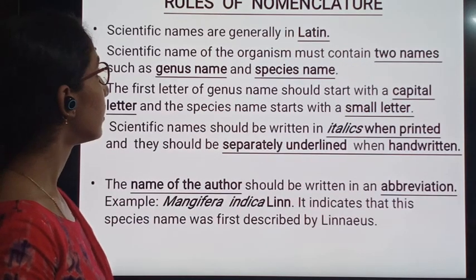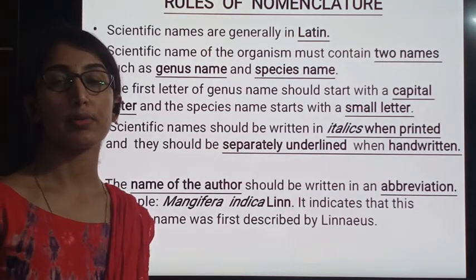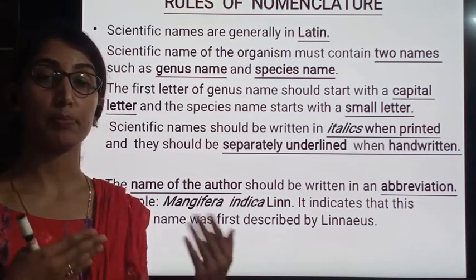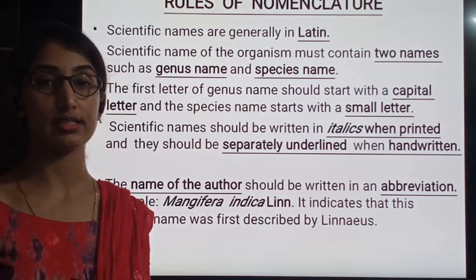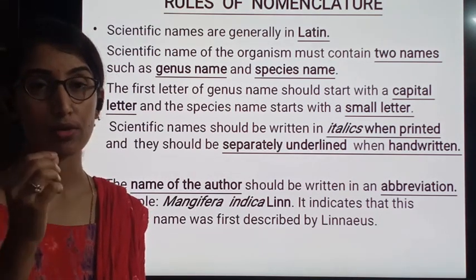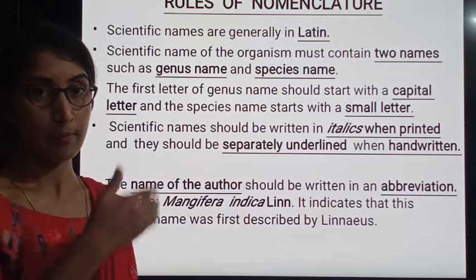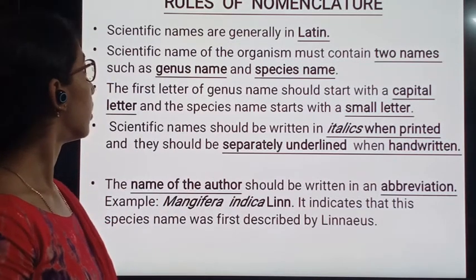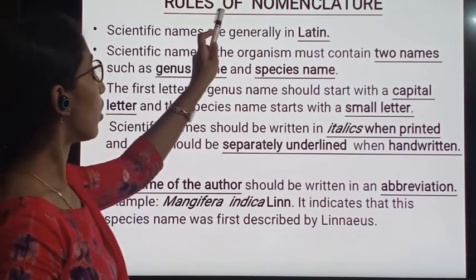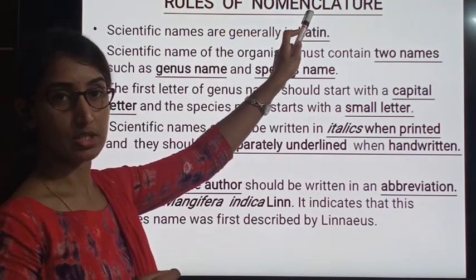And next, as we discussed in the previous slide, the biologists have made many principles and criteria, that is standard principles and criteria, for naming of living organisms. They are listed one below the other. Let me go through them. Rules of nomenclature.